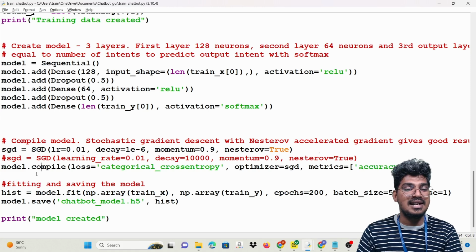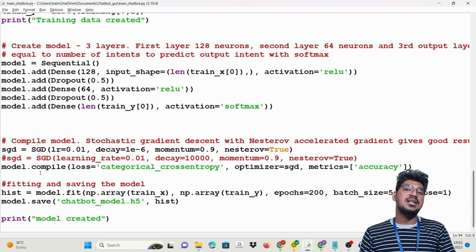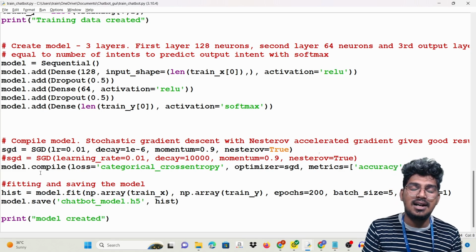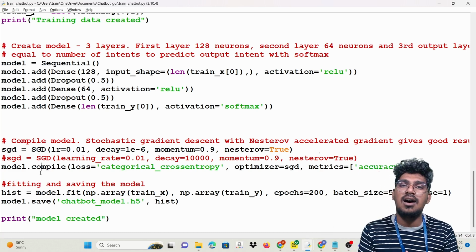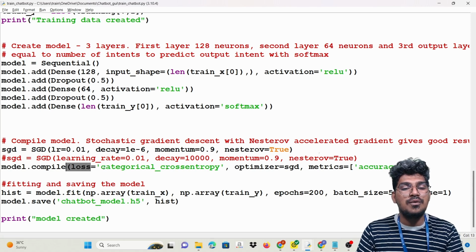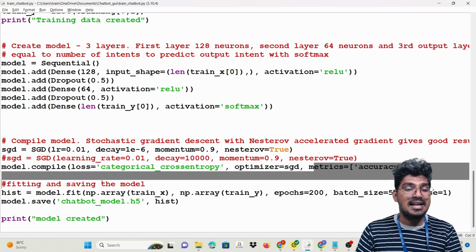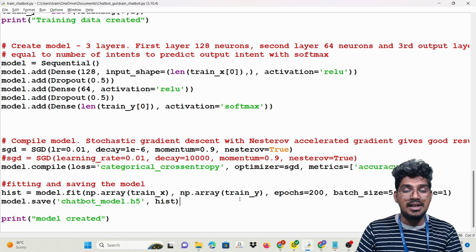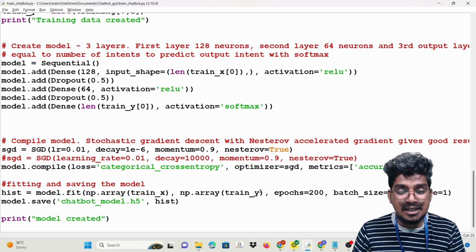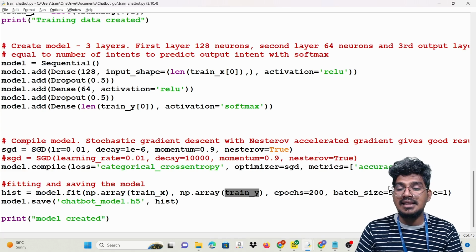So once the model is created, we need to compile it. What is the purpose of compiling here? It deals with the hardware. Once you create the data and train the model, it deals with the hardware. So that is the most important thing. So model.compile, then loss is categorical cross entropy because it is a categorical problem. Then the optimizer, already defined here, is SGD, then metrics is accuracy. Then finally model training here. So applying the training data and the training y, then epochs is 200 and batch size will be 5 and verbose is 1.